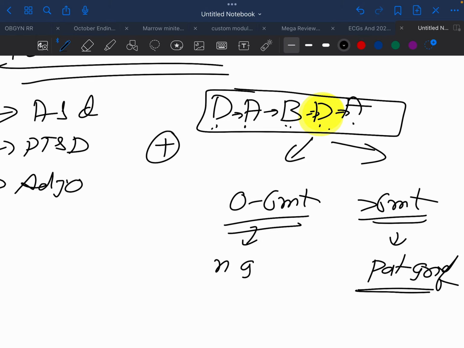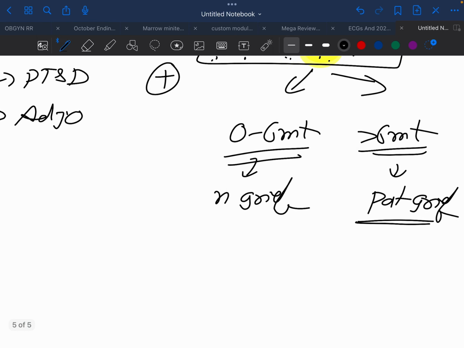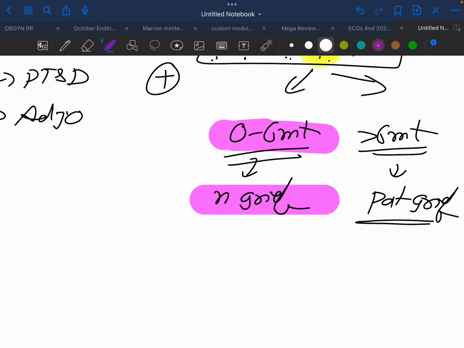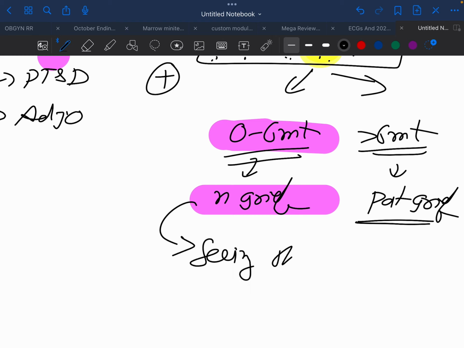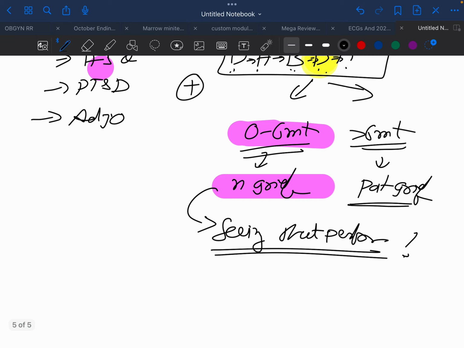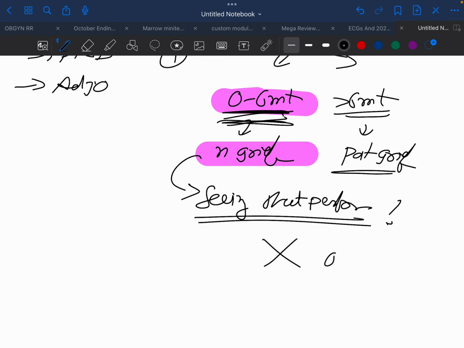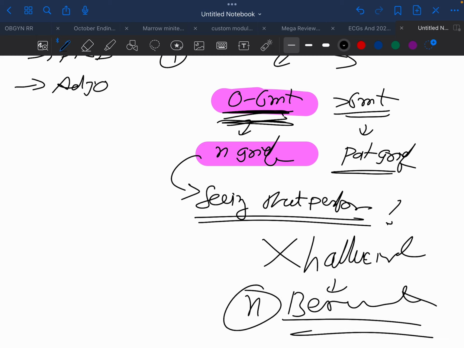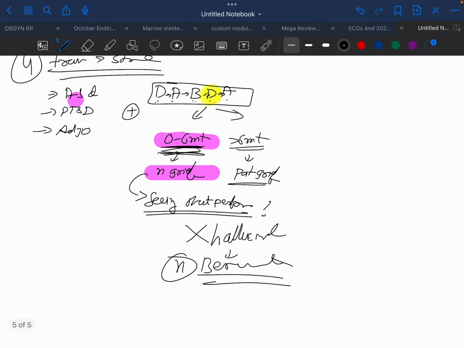Well, here this is the normal grief. Inside this normal grief, if the patient starts seeing that person, for example, you have delivered the news of the death of a loved one to a person, and within 0 to 6 months only, that person starts seeing the person who is dead, that's not hallucination. It's only a bereavement reaction. It's normal. Okay, it's not a hallucination.